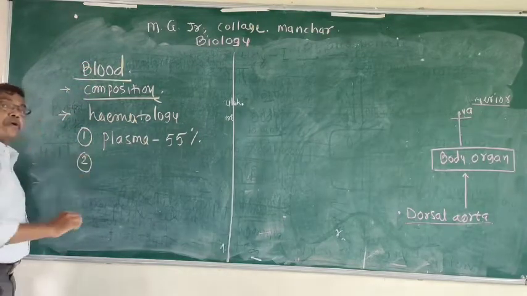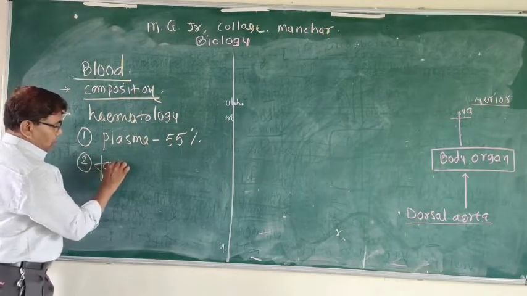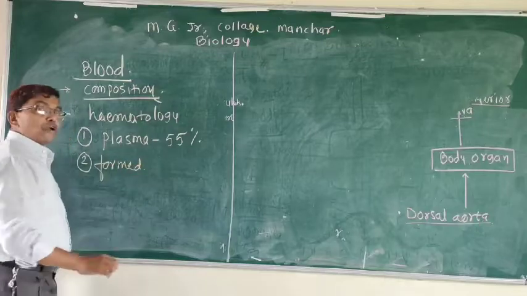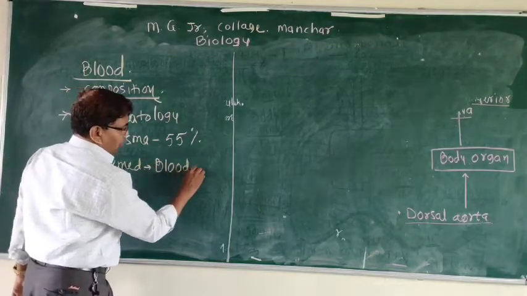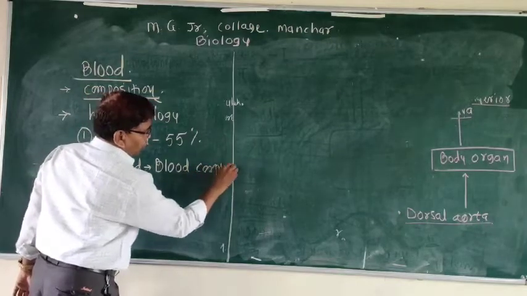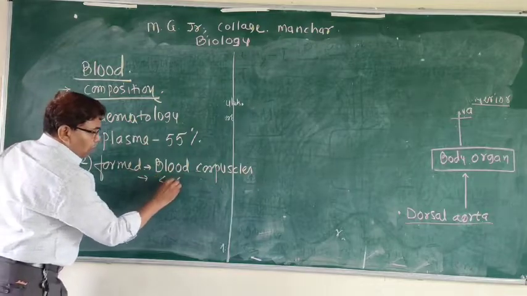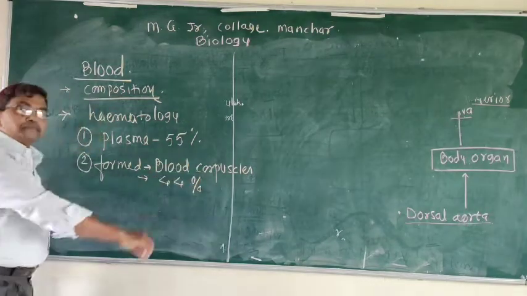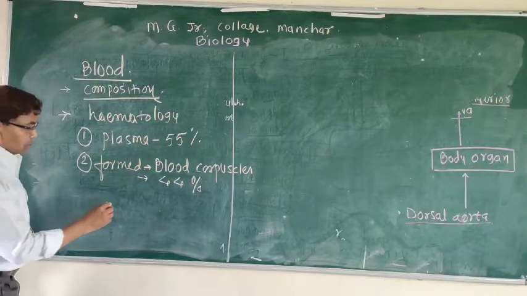Second is the formed material, that is the blood corpuscles, and the percent is about 44%. These blood corpuscles are of three types.